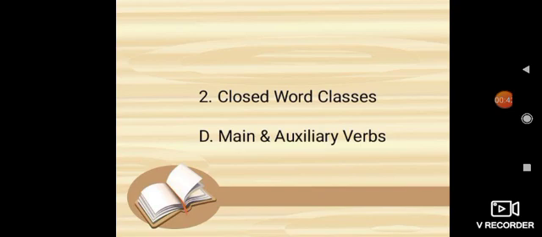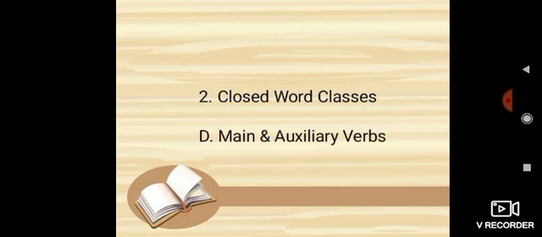Main verbs. The word verb came from the Latin word verbum, meaning to work. It is the most dominant or important word in every sentence. Without a verb, a sentence cannot indicate meaning, that is, it is a meaningless sentence. It is a word that tells us something about a person or thing.